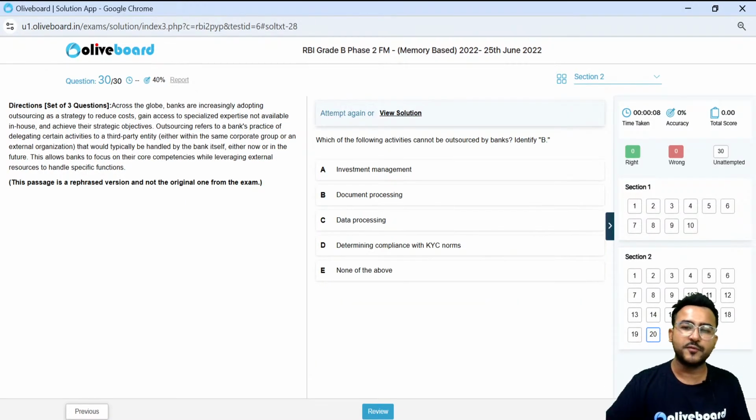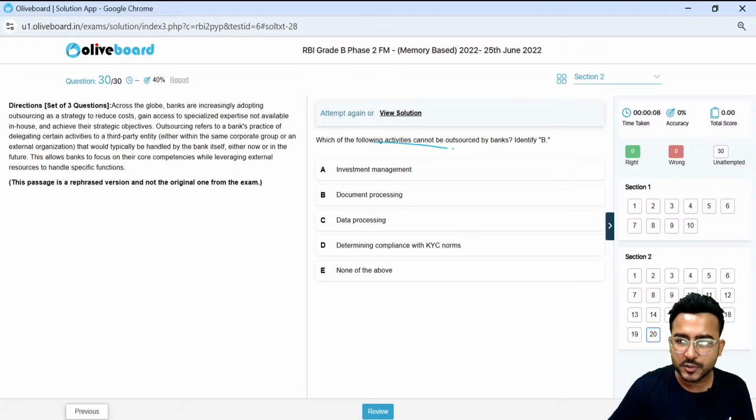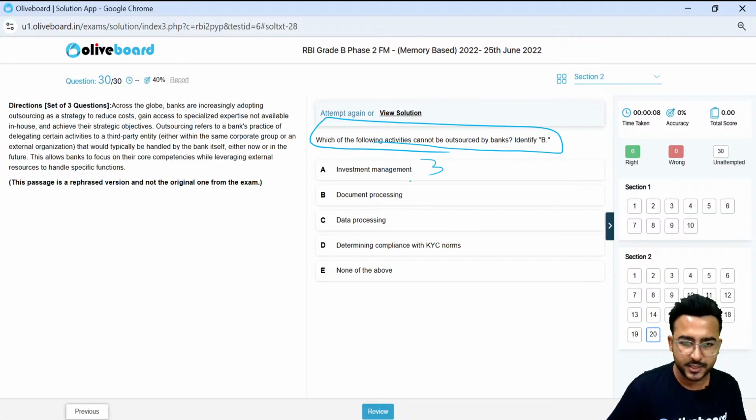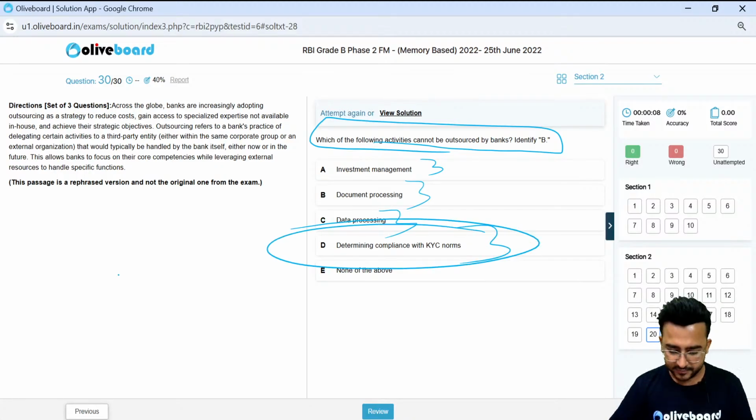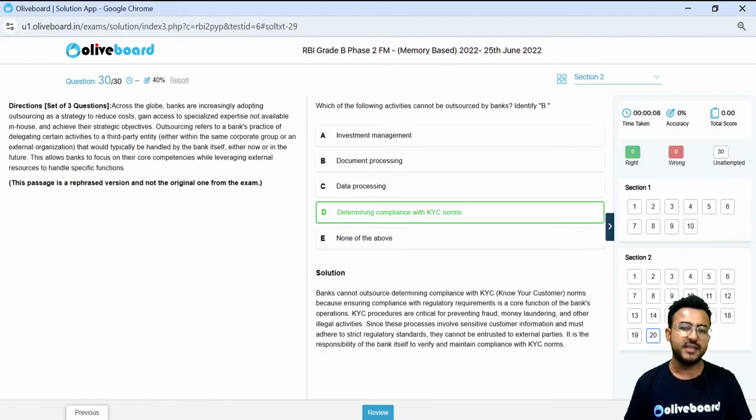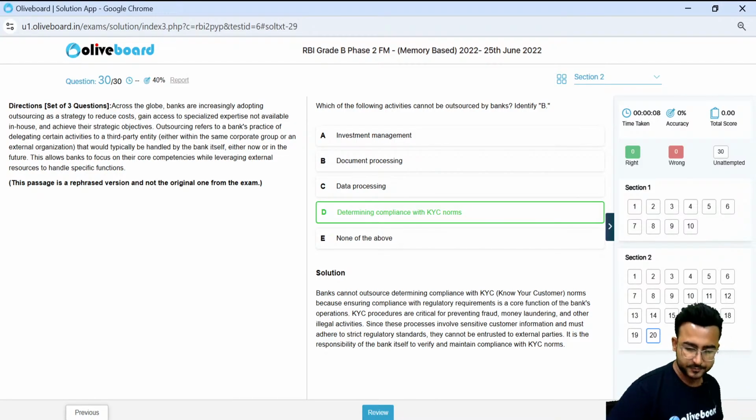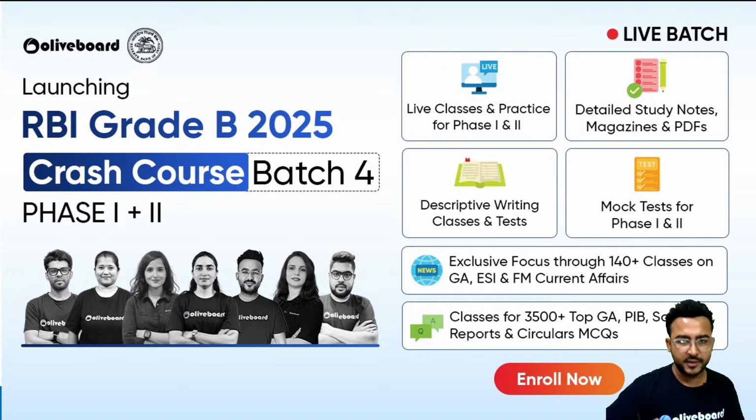Next one. Which of the following activities cannot be outsourced by the bank? Investment management, document processing, data processing, determining compliance with KYC norms. KYC norms are very, very essential, right? Option D.